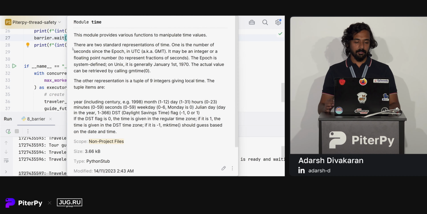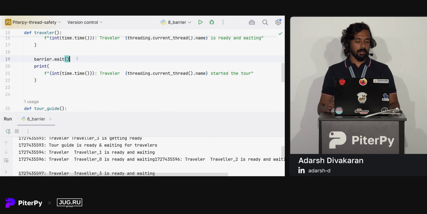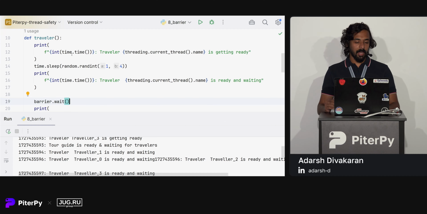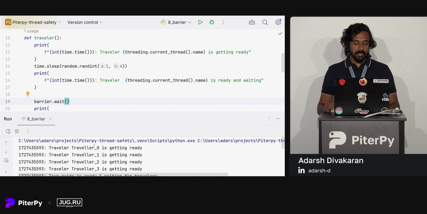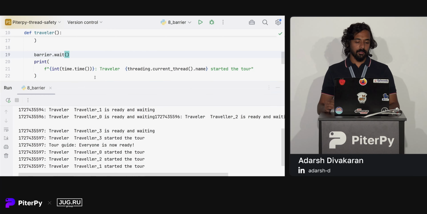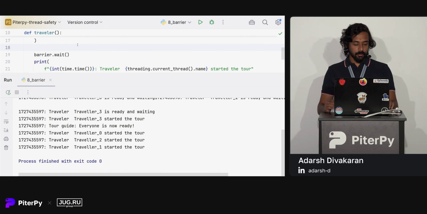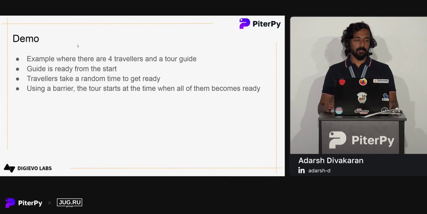In our case, the tour guide has hit the wait condition from the start. That increments the value to 1. And we have 4 travelers. So after the 4 travelers hit the barrier.wait statement after their delay, we can see everyone is ready and the tour gets started. So this is used for coordinating between multiple threads. We can block all the threads before they proceed to the next stage in a transaction or operation.